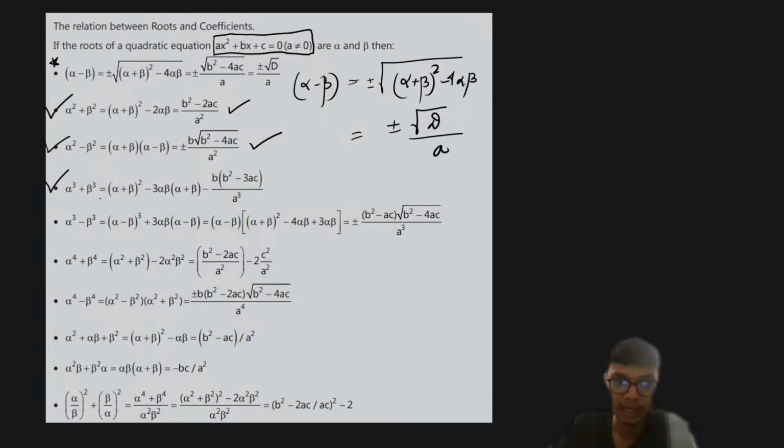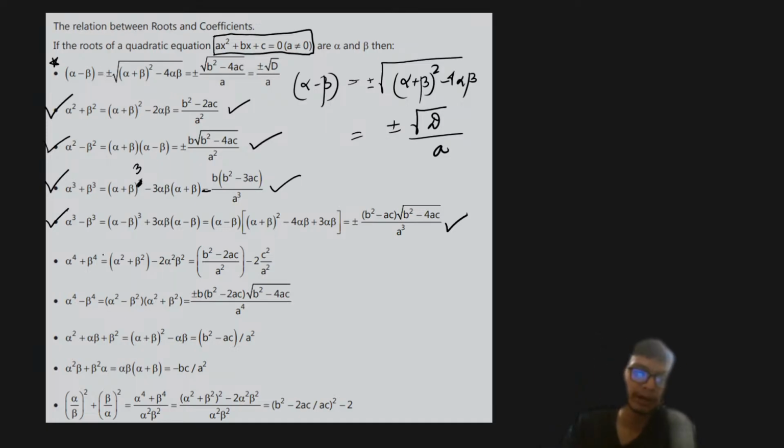And similarly, if you need to find out alpha cube plus beta cube, that is basically given as (alpha plus beta) whole cube minus 3 alpha beta into (alpha plus beta), and which will basically generate you the answer as b into (b square minus 3ac) divided by a cube, right? So this should be cube over here, okay? Similarly, alpha cube minus beta cube is going to give you the answer (alpha minus beta) whole cube plus 3 alpha beta into (alpha minus beta), and that is going to generate the result as plus or minus (b square minus 4ac) into square root of (b square minus 4ac), that is nothing but discriminant, divided by a cube, right?